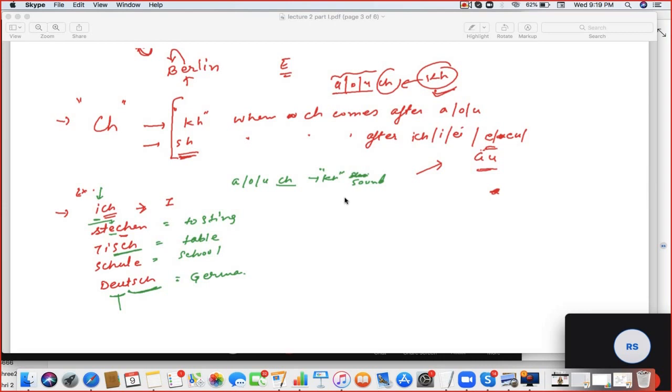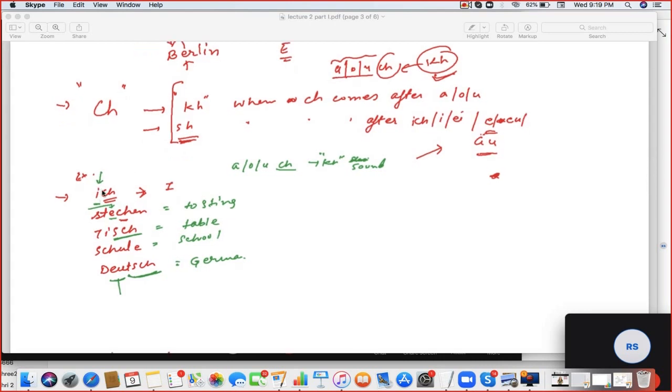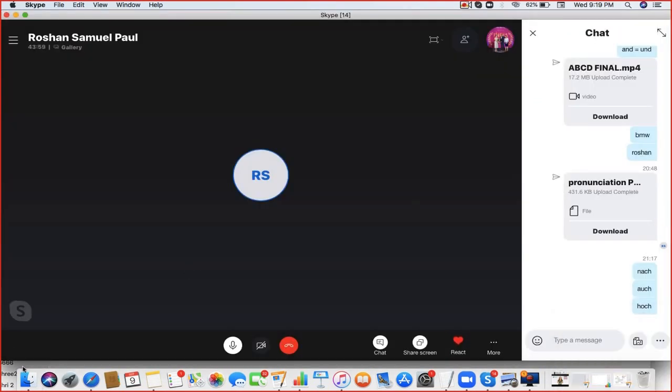So speak this example. Tisch, Schule, Deutsche Schule and Deutsch. Correct. Okay. Clear. Everything clear. Now I am sending you this PDF also, part 2.